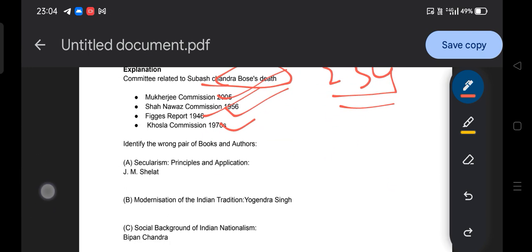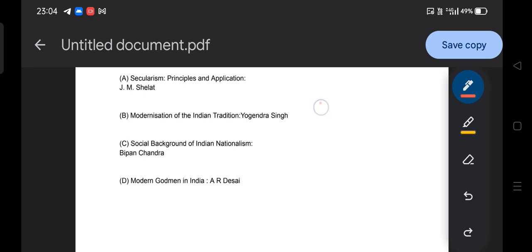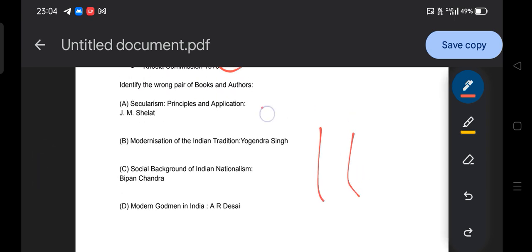Okay. Moving to the next question, the pair of book and author. This is your sample question, and accordingly we have to prepare different books. Secularism Principle and Application, the book written by whom? Then Modernization of the Indian Tradition, Yogendra Singh. Social Background of Indian Nationalism, Bipin Chandra. Then Modern Godman in India, A.R. Desai. So what is the correct answer?